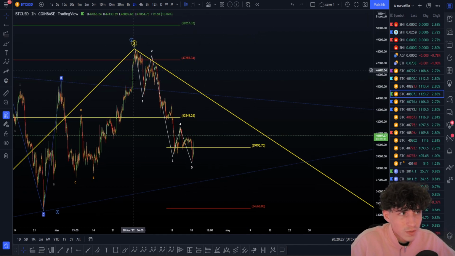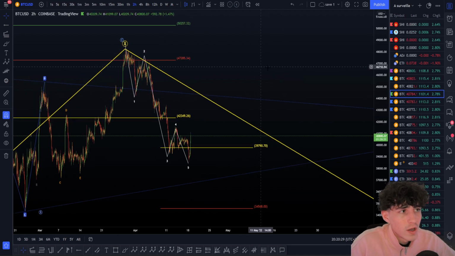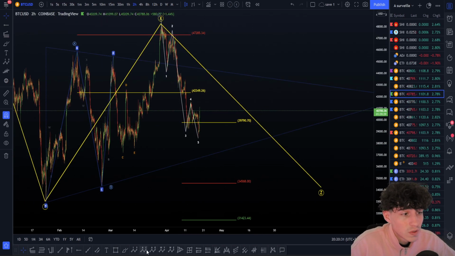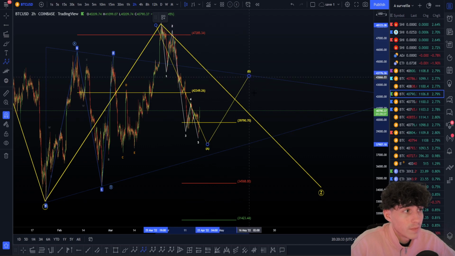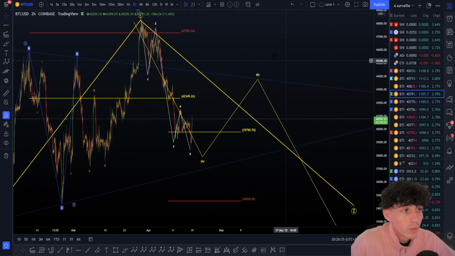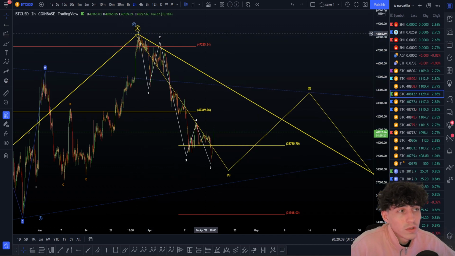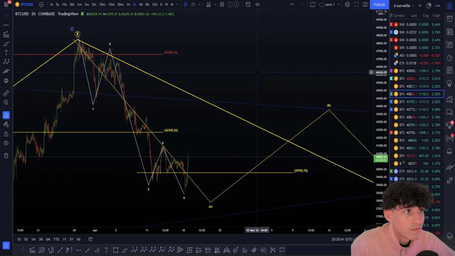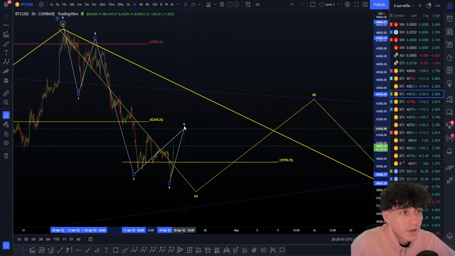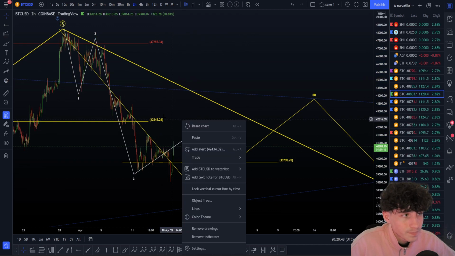But in case we're in this 1, 2, 3, 4, 5 now, we are normally in a Z wave. So if we're in the Z wave, we just have to think about an A, a B, and a C. This is the easiest pattern we have to think about. And for now, it looks like this one is absolutely valid. So why will I place this wave 4 small right there and not, for example, on the top here?